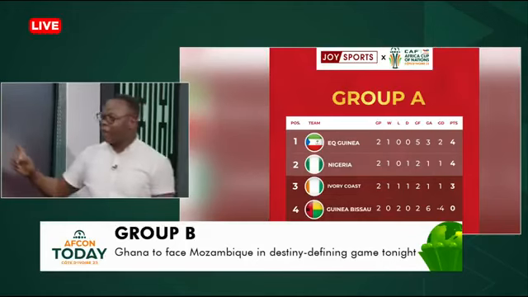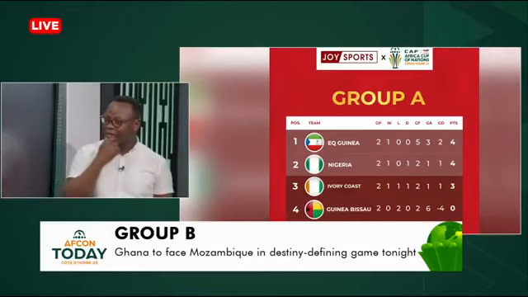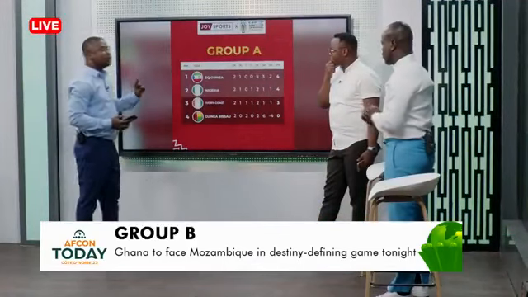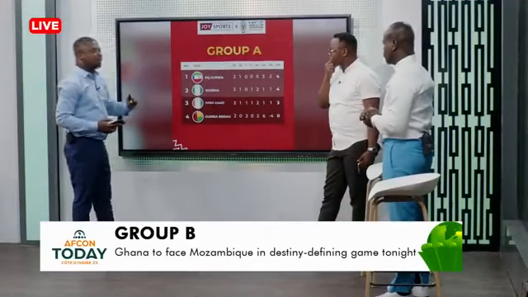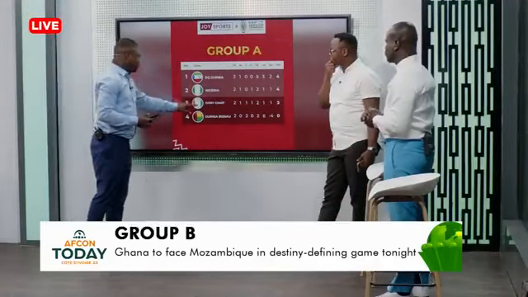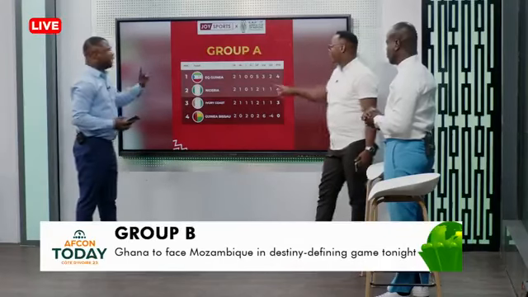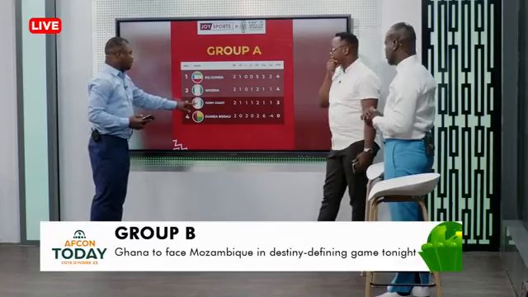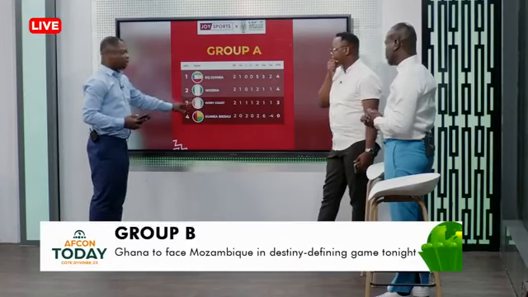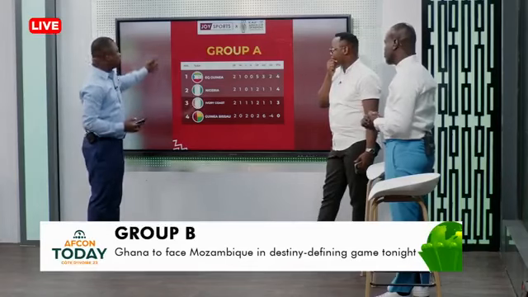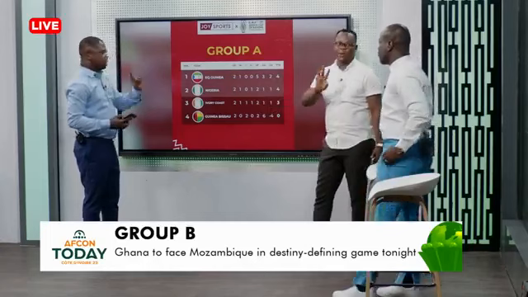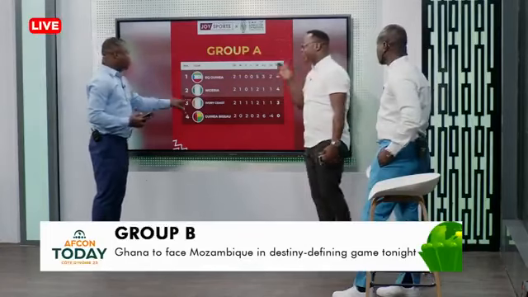Now, there is also another scenario where Equatorial Guinea match up to their AFCON record of qualifying out of every single group stage automatically, by beating Ivory Coast, or even a draw. If they win against Ivory Coast, then Cote d'Ivoire will finish with 3 points, and that makes their situation precarious.